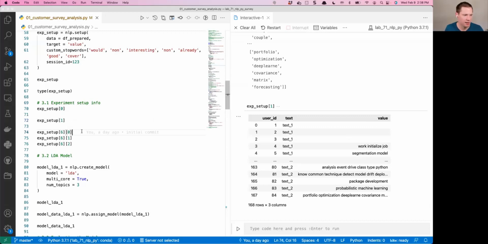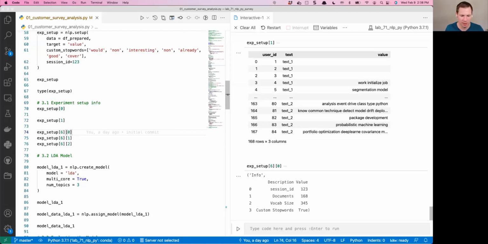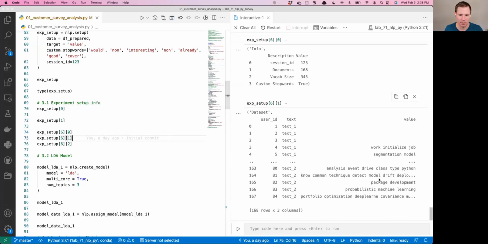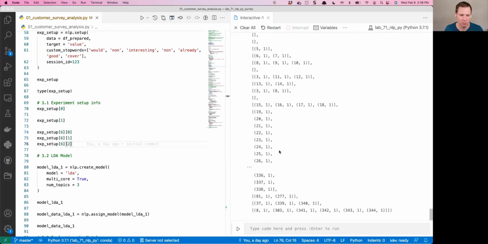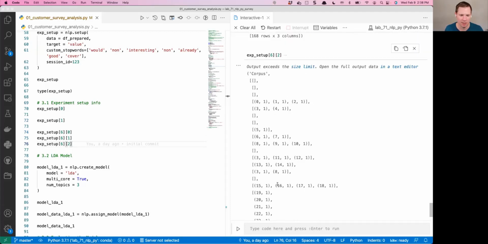I also saw that the experiment setup has multiple elements, so you can return the summary and some of the other items, like the data set and so on. I'm not sure what this was, but it probably means something to somebody. I want to say if you see a 2 in here, it's going to be a bigram, but I'm not seeing any. I'm seeing mainly ones, meaning they're mostly unigrams. We'll talk about what a unigram and a bigram is in a little bit.